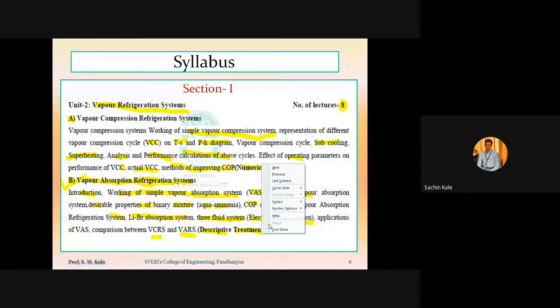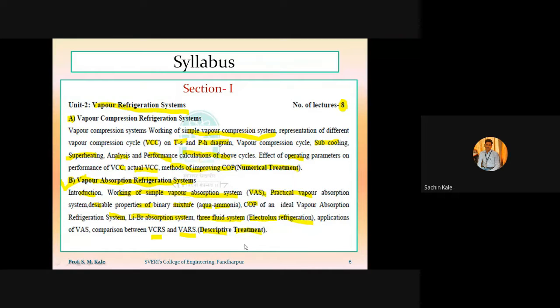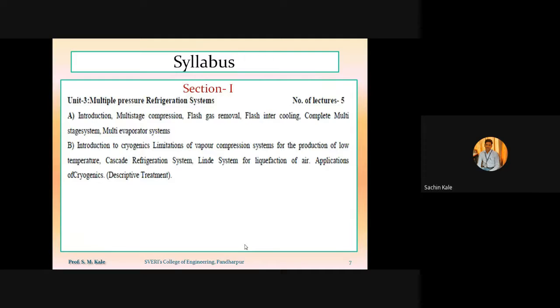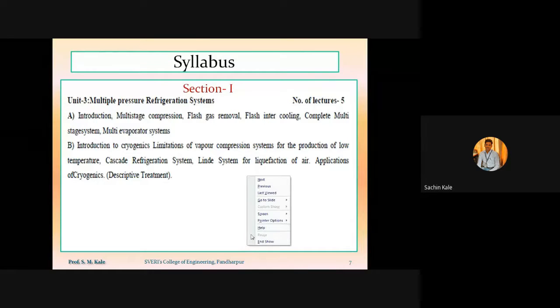Okay. So this is related to our chapter number 2. Then whatever chapter number 3 will be there, that is the last chapter from this section, related to the multi-pressure refrigeration system. Chapter number 3, multi-pressure refrigeration system. The total number of hours allocated for this chapter is 5 hours.